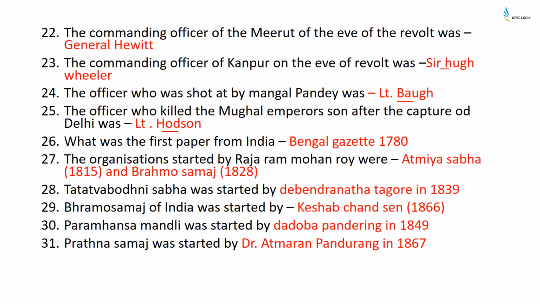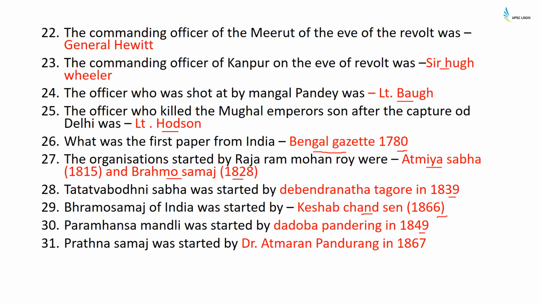What was the first paper from India? It was Bengal Gazette, and it was published in 1780. The organizations started by Raja Ram Mohan Roy were Atmiya Sabha in 1815 and Brahmo Samaj in 1828. Tattvabodhini Sabha was started by Debendranath Tagore in 1839. Brahmo Samaj of India was started by Keshab Chandra Sen in 1866. Paramhans Mandli was started by Dadoba Pandurang in 1849.